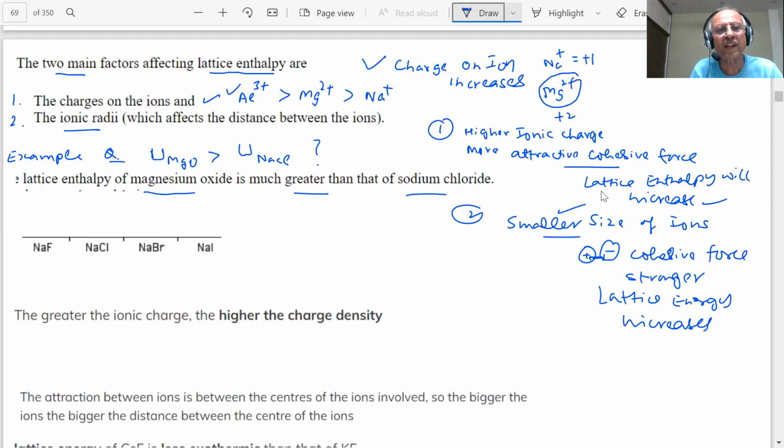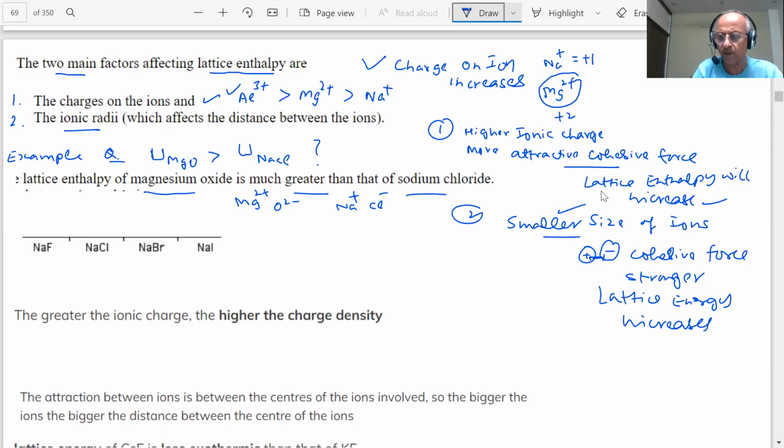What is the charge in magnesium oxide, students? Magnesium is 2+, oxygen is 2-, Na is +1, Cl is -1. So this has more charge. The charge on the magnesium ion is 2+, the charge on the sodium ion is +1. Therefore, the lattice enthalpy of MgO is larger than NaCl. The size of Mg2+ is smaller than the size of Na+. So these two factors decide the lattice enthalpy of different compounds.